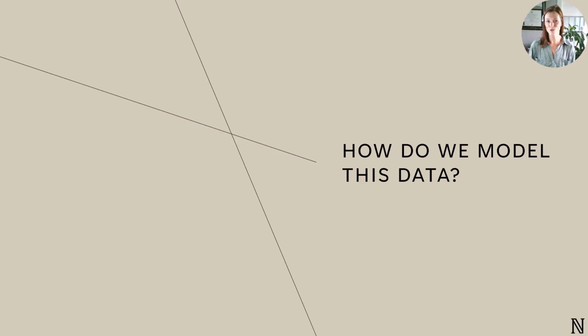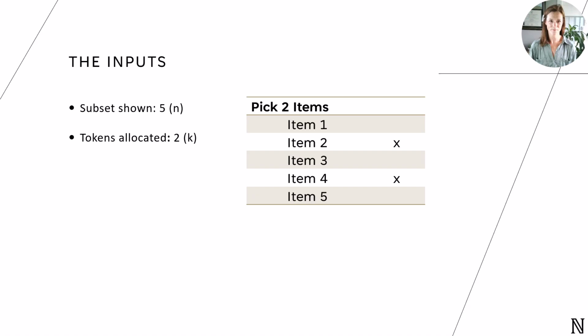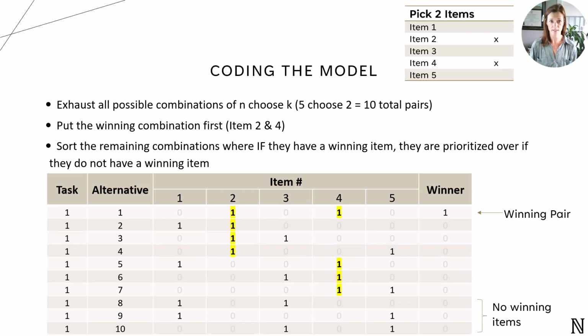All right, so let's assume we've fielded the study and collected our data. The next question is, how do we actually model this? Let's start with a simple example for one task that shows 5 items and is asking you to choose 2. So our N is 5 and our K is 2, and in this scenario, the respondent picks items 2 and 4 from the set of 5. We then want to code this one task as follows.